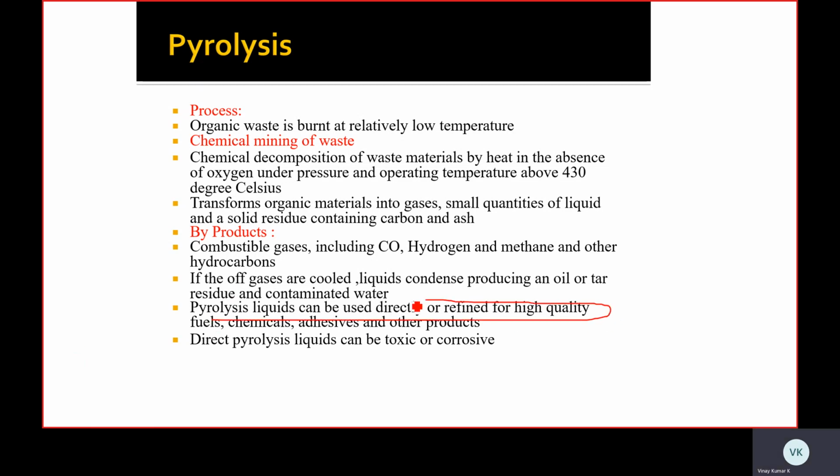Useful products come from the liquids: chemicals, high quality fuels, etc. However, direct pyrolysis liquids can be toxic or corrosive. The pyrolysis liquids produced at the output are toxic or corrosive.